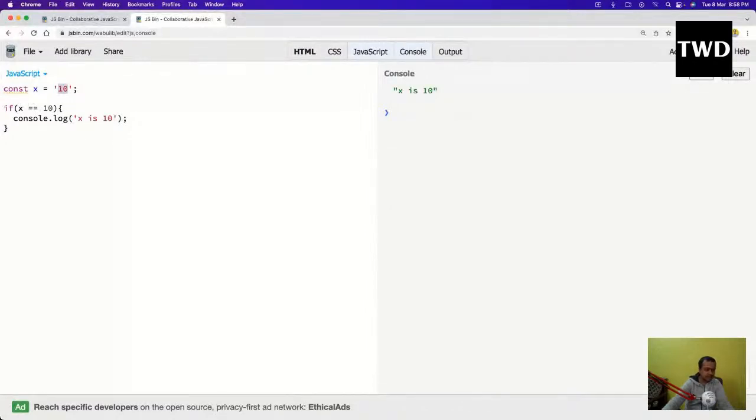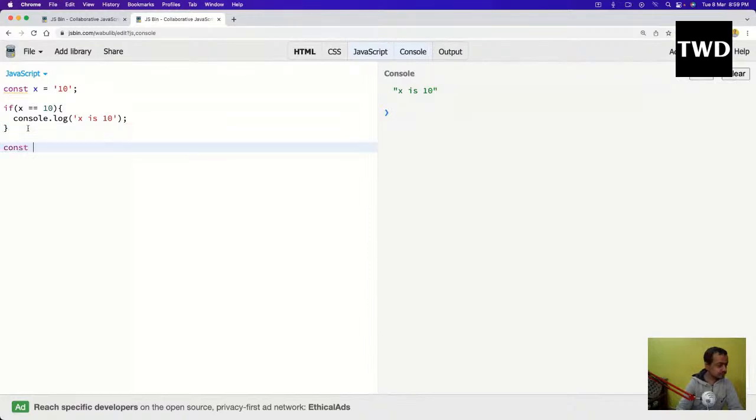So there is no strict comparison. This is not a strict comparison. So what fixed this in JavaScript is something known as triple equal to, and that is JavaScript exclusive. That is not there in any other programming language. Okay, so let us see some other example with that.